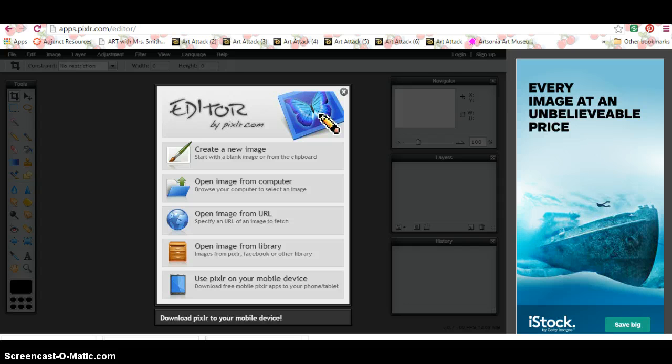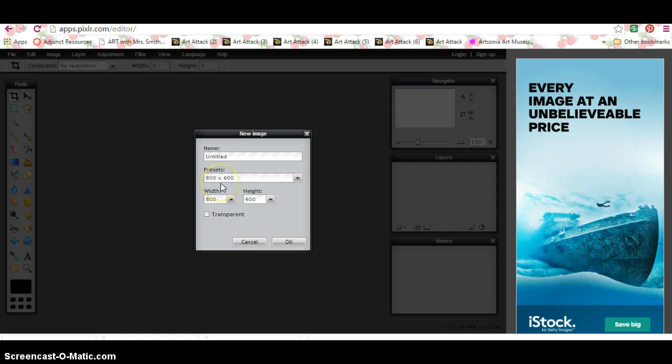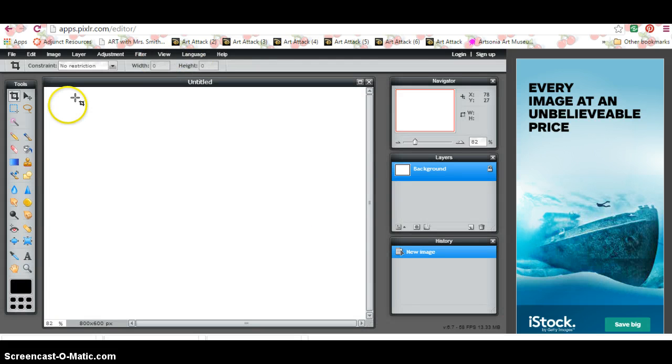All right, so now I've gotten all the images that I need, and I'm in here in Pixlr, and it gives you some options. We're going to pick create new image, and it's going to give us some presets. We're just going to keep all those presets because we're new and we don't want to make it more complicated than we have to. So we'll click OK. This is your file right here, and this is your layer box. If you pretend each layer is a clear piece of acetate, that's the easiest way to think about it. You might have to come up with a more simplified way of explaining that to your students. I usually say clear pieces of plastic, and Pixlr, just like Photoshop, lets you manipulate each piece of plastic.